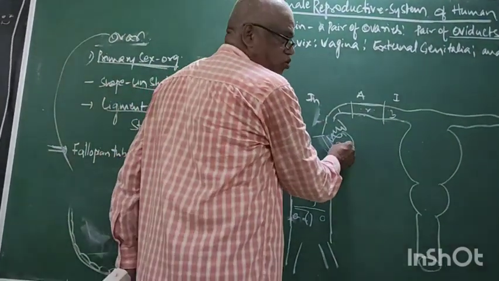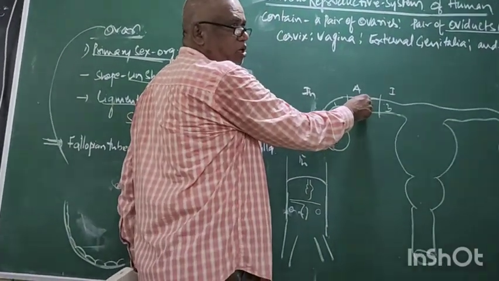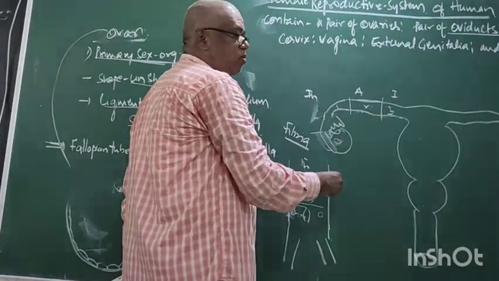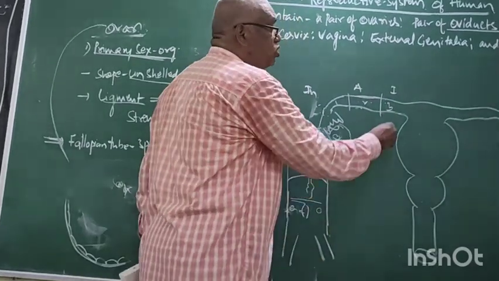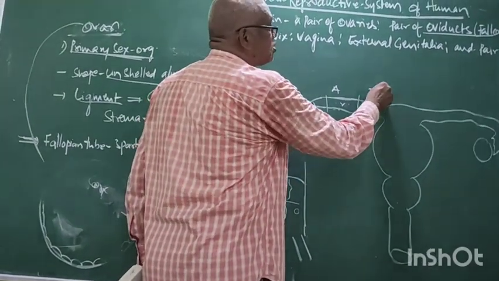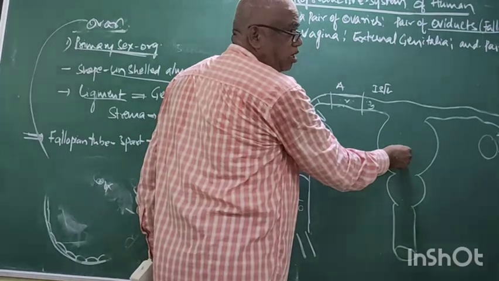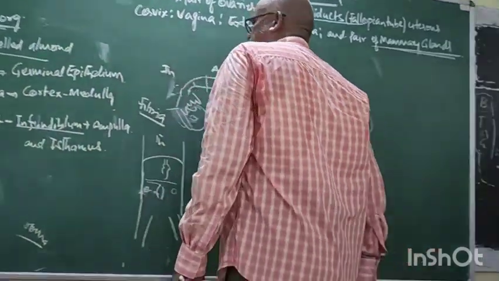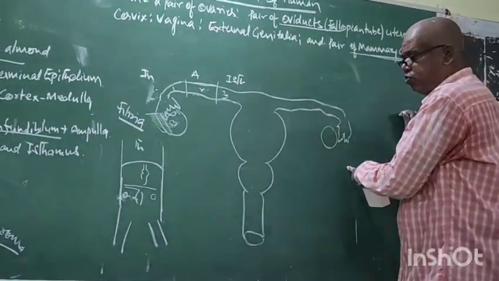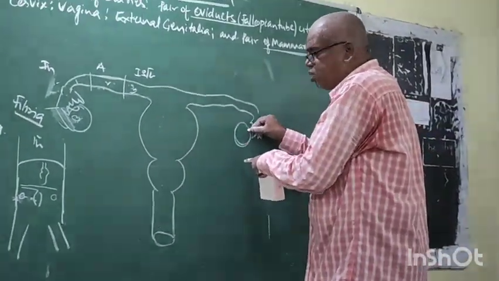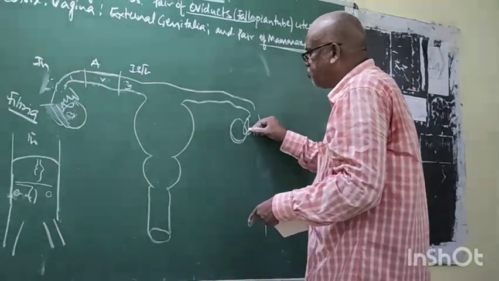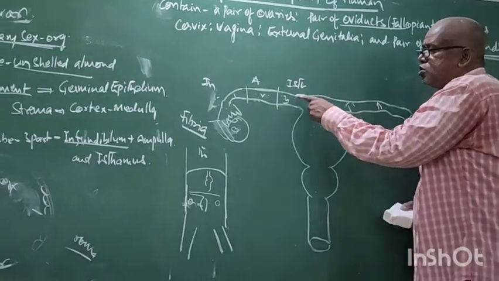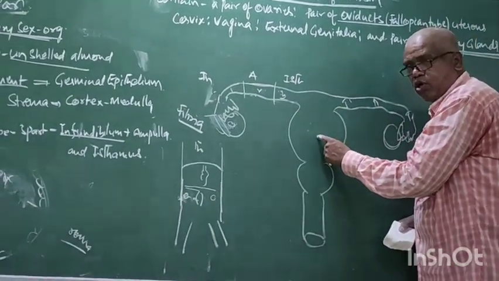Right. Now, this is ovary, this is fallopian tubule. The fallopian tubule has three parts. What is the first part? Infundibulum. Among these three parts, which opens into uterus? Isthmus. Similarly, this is another fallopian tubule and another ovary with the same internal structure: fimbria, infundibulum, ampulla and isthmus. Both isthmus open into uterus.